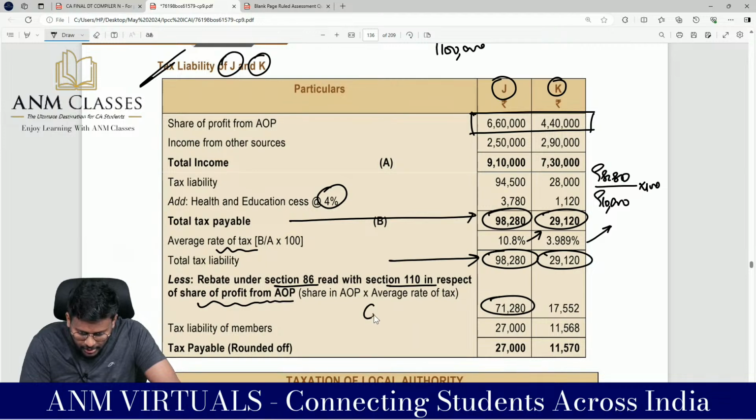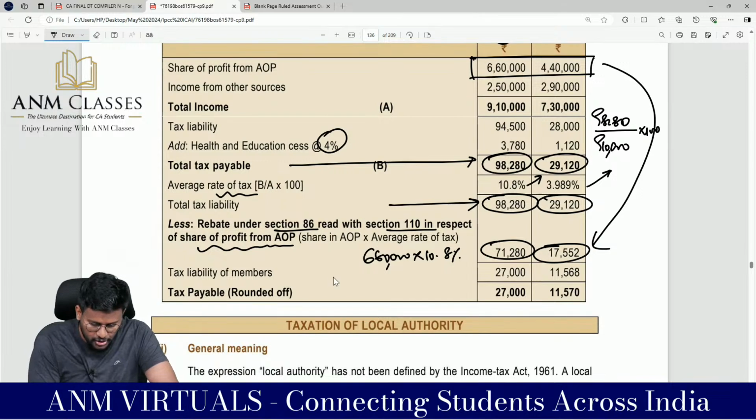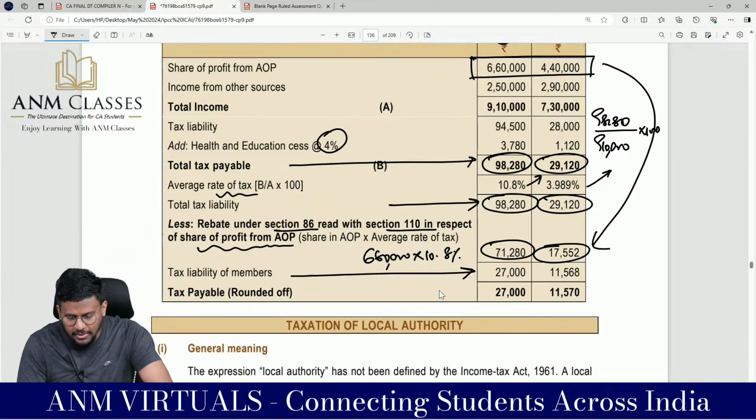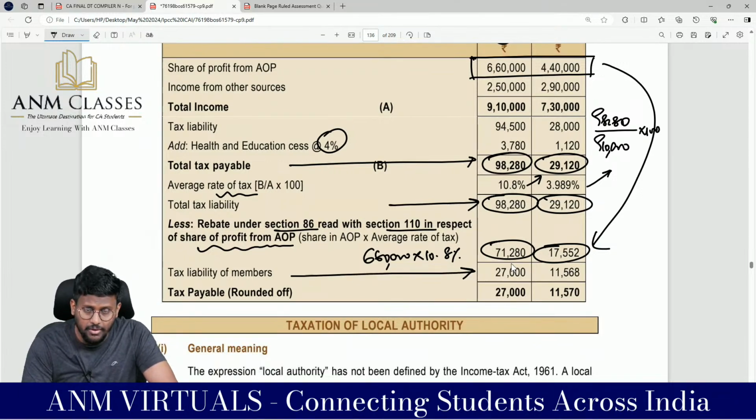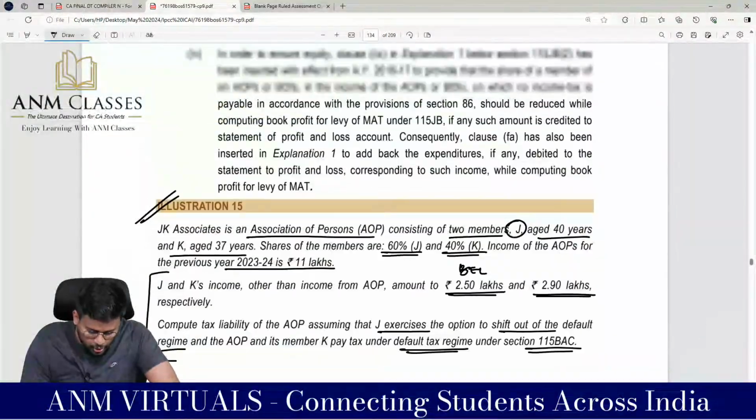Now calculate 6,60,000 into 10.8%, and here 4,40,000 into 3.989%. So the tax liability of the members: 98,280 minus 71,280 is 27,000, and 29,120 minus 17,552 is 11,568. So the tax payable, rounded off, comes to 27,000 and 11,570, my dear lovable students.